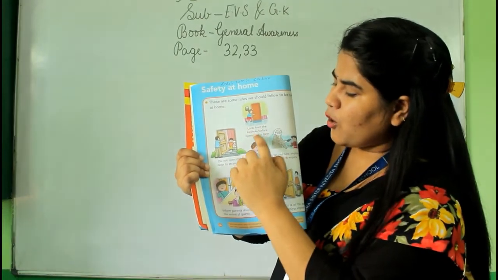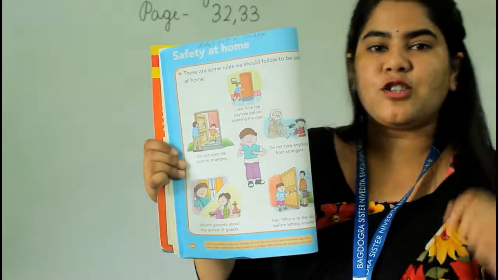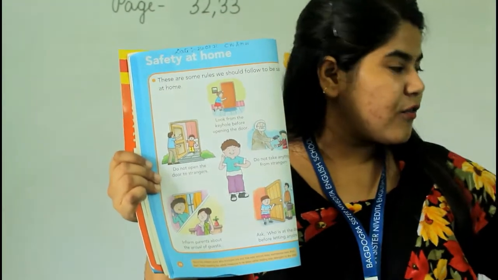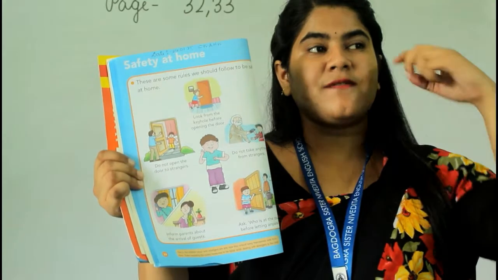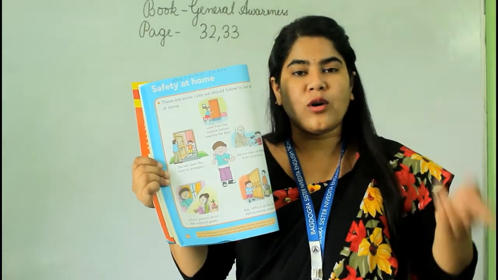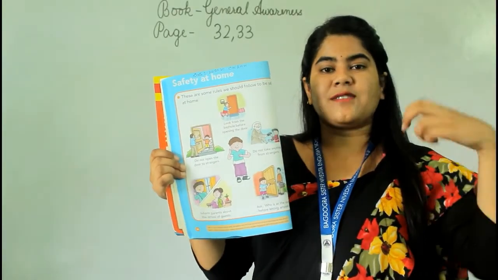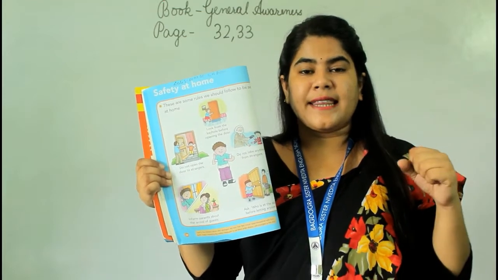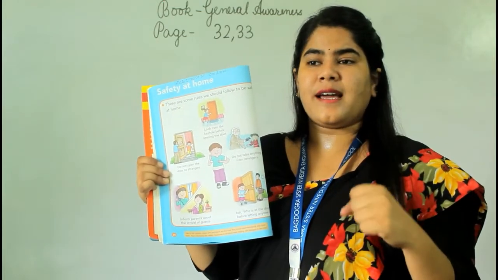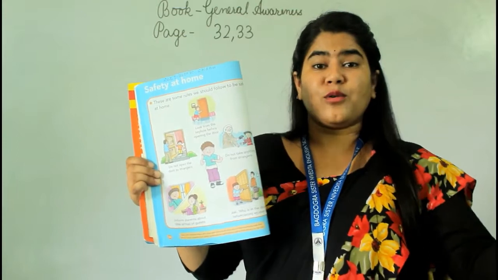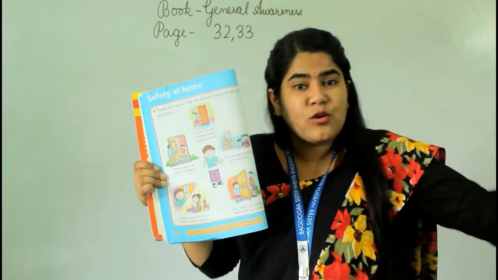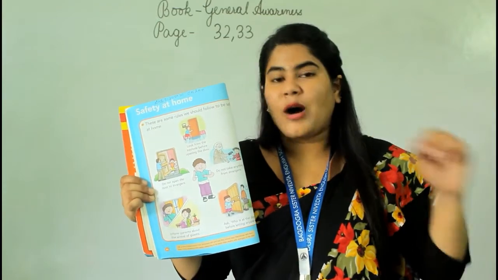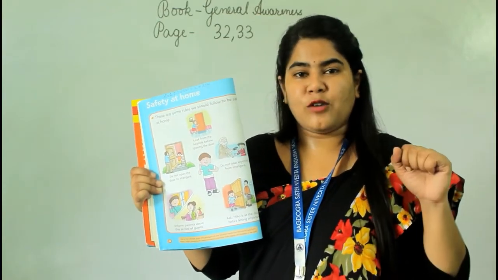Look from the keyhole before opening the door. You can look from the keyhole before opening the door. That means if you are home alone and someone is knocking at the door, don't rush, don't run to see who is there. You never know who is behind the door, right? So what will you do?